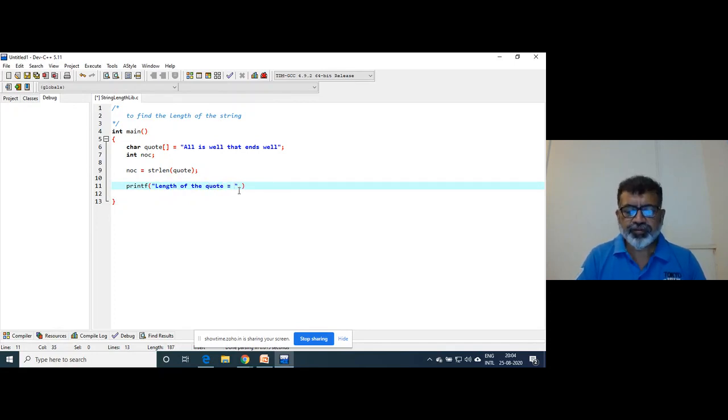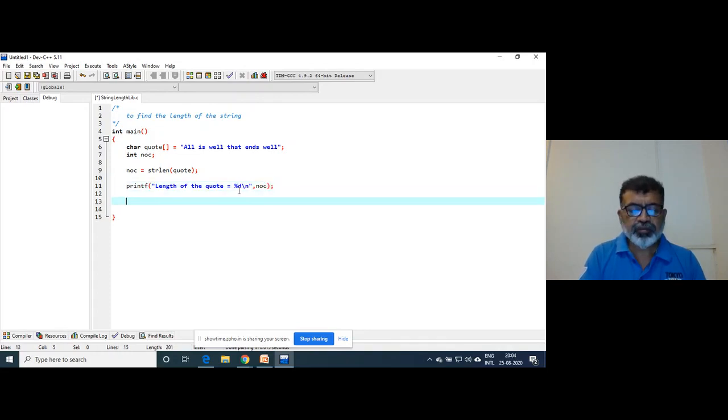Length of the quote, percent d slash n and NOC. See, all these string manipulating functions are required when you write a program because a lot of things are there. Always, when you write an application, you will need everything from each chapter of C language.